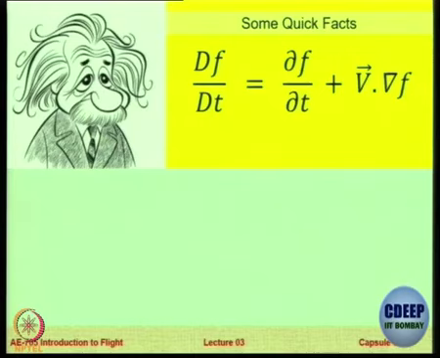Okay. So now I replace the capital T with some small function, any function f. For any field function, the total derivative of that function with time would be its partial derivative with time plus v dot del f.